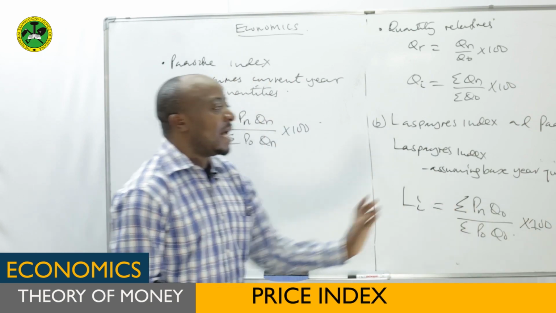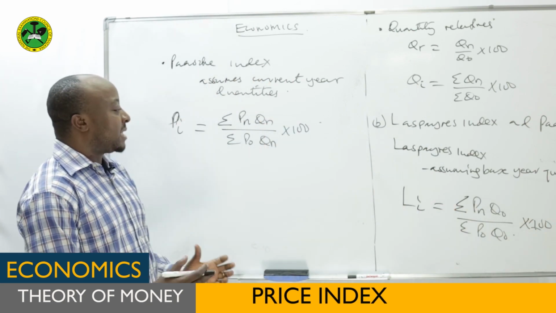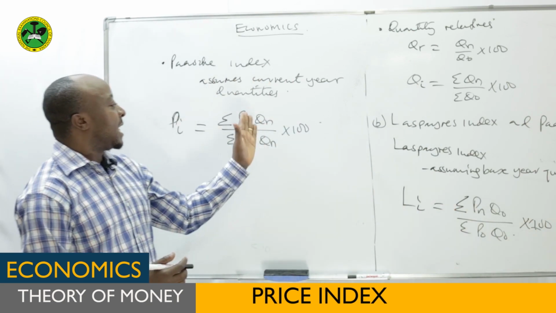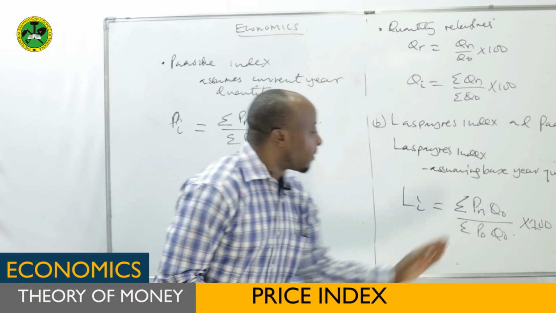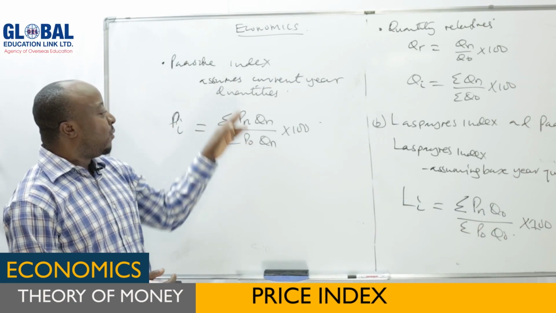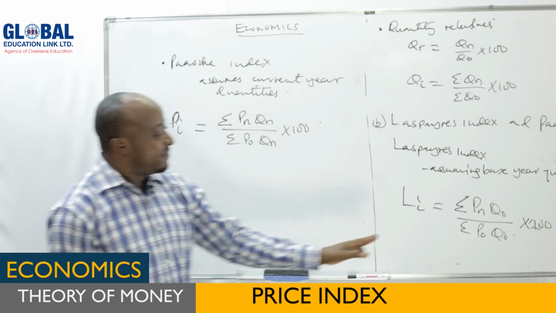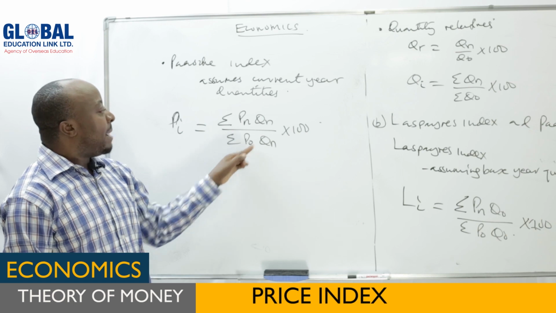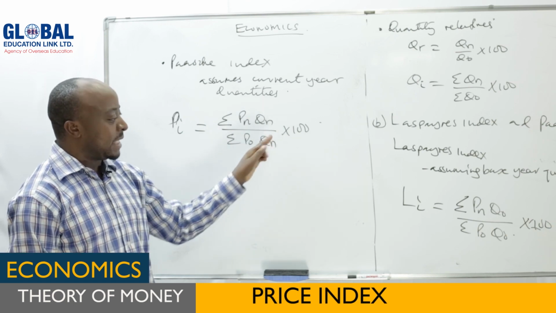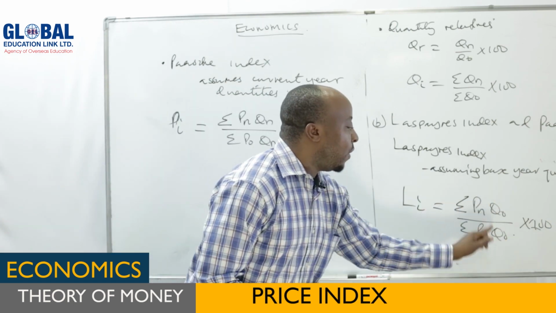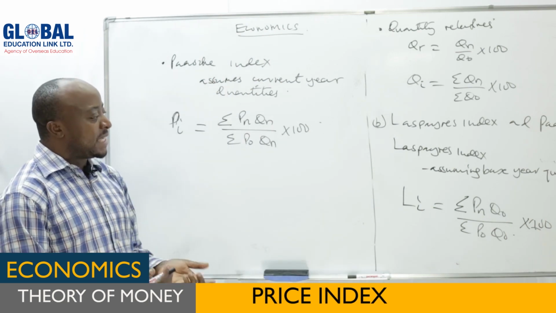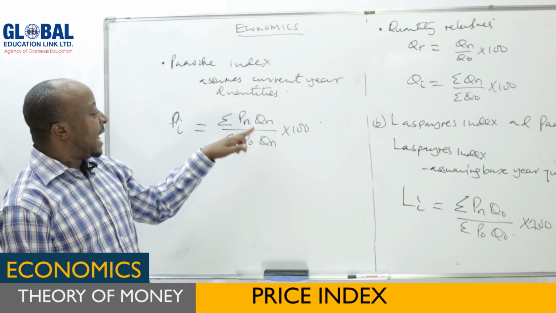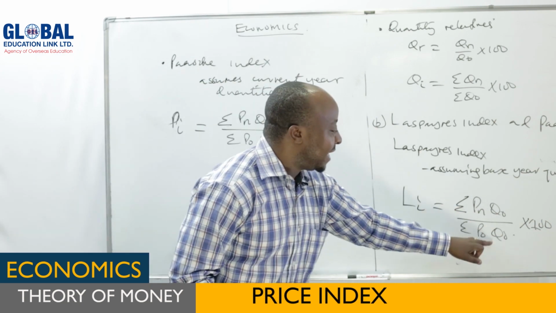Now, before we go to interpretation, this is the formula for calculating index by using Paasche, while the previous one uses Laspeyres. Before we go to those interpretations, try to see here and here. We said these two are assuming as if prices are changing. You can see even here prices have changed, PN, PO, here PN, PO. But here it is assuming only current year quantities. Here it is assuming only base year quantities. Now what is the difference here? Try to check the numerator and the denominator.